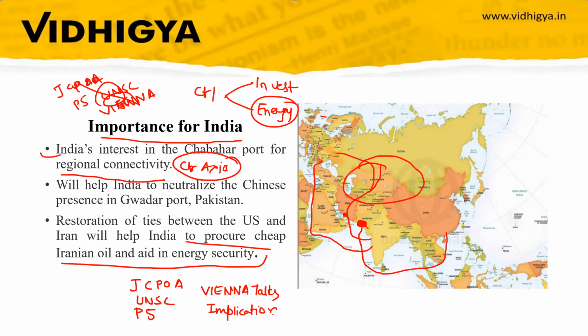So for your CLAT examination, you have to remember the members in the JCPOA when it was signed. UNSC, you have to remember that it has 15 members, 5 permanent, 10 non-permanent, and non-permanent are selected on a basis for a period of 2 years. Then you have to remember P5 countries, which are US, China, Russia, France, UK. Then you have to remember that Vienna talk is related to Iran's nuclear deal, and then the implications for India. So this is all from this topic.